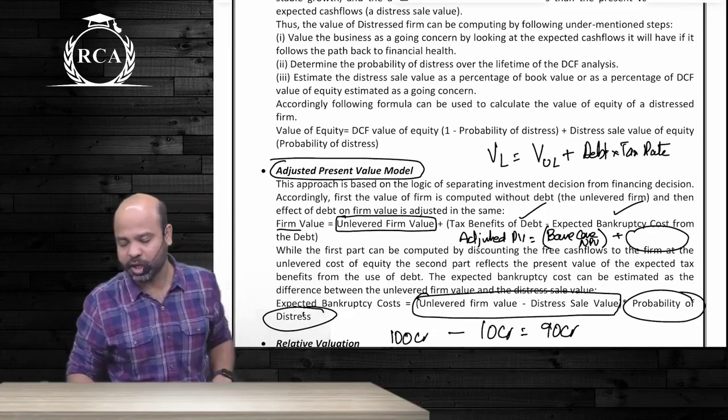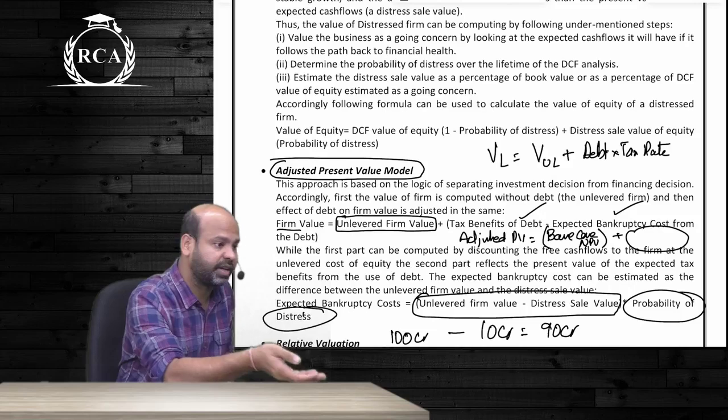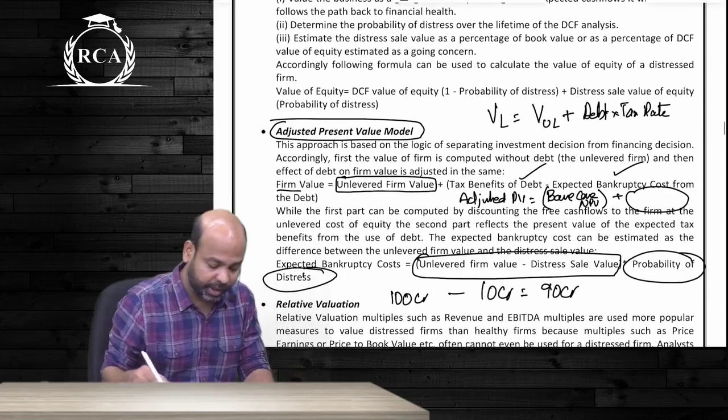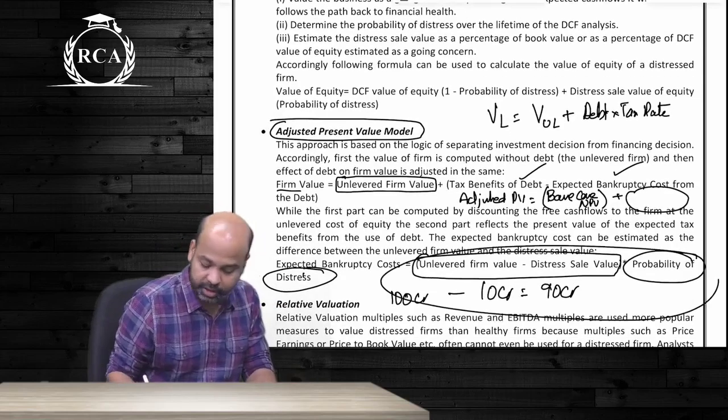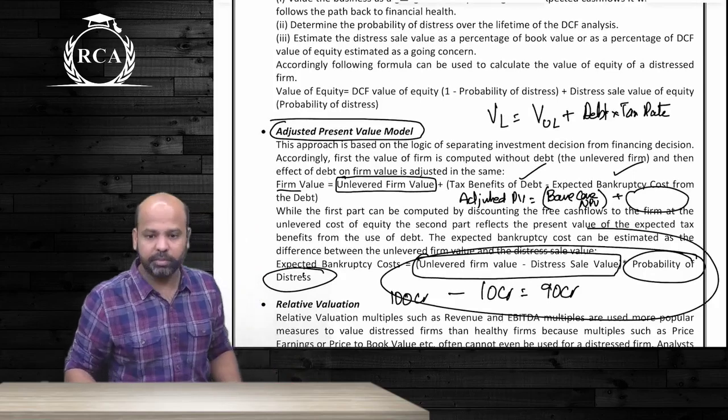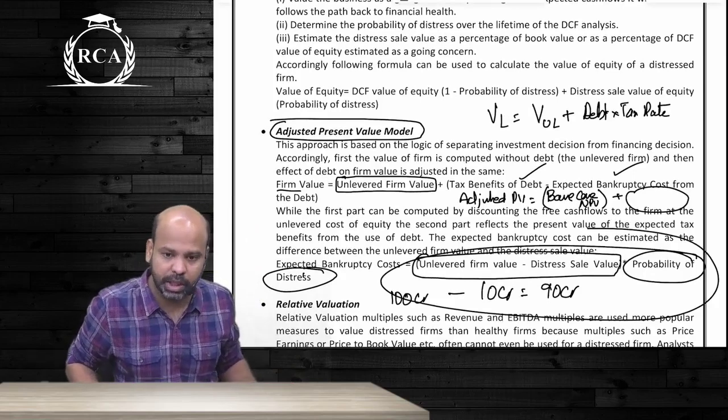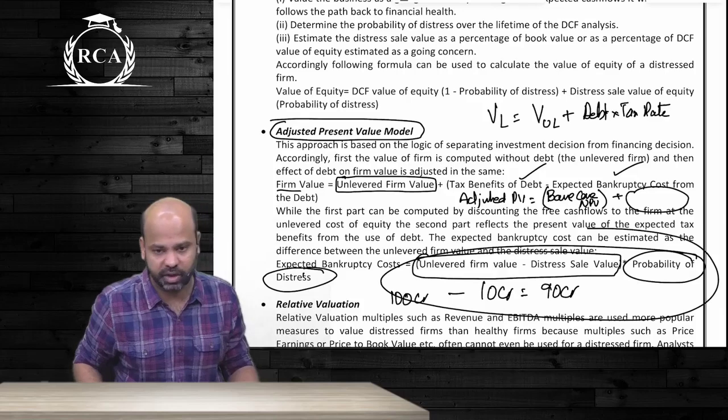Why are we talking about expected bankruptcy cost? Because it's a distressed company. How will you compute that expected bankruptcy cost? You should take the value of an unlevered firm. From that I will deduct distress value, multiply that by the probability of distress.